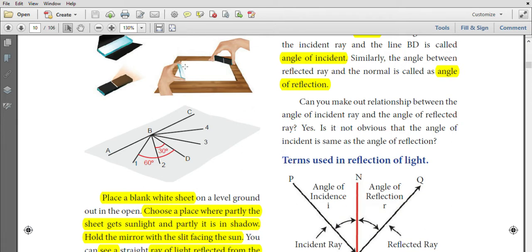This is the mirror. Using the slit, we reflect the light on the plain mirror.